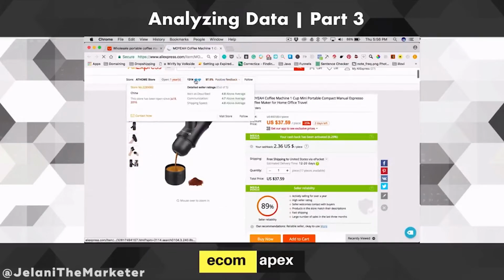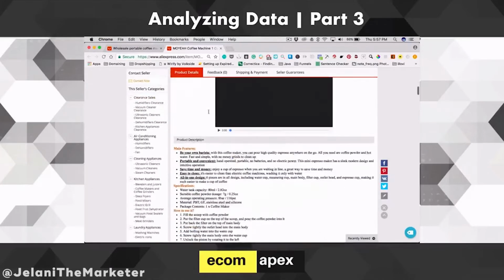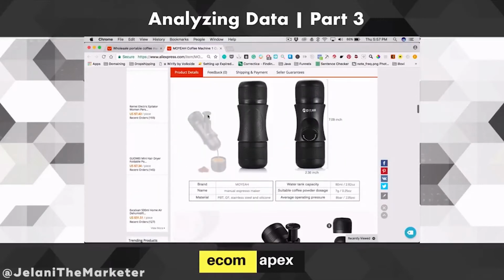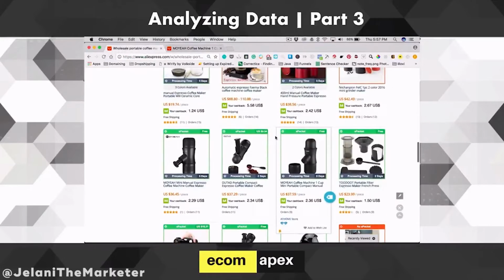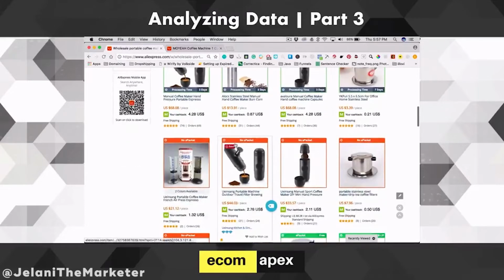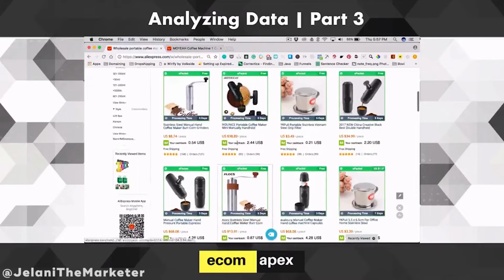They have a 97.5. They've been open for 1 year, so that kind of makes me a little weird about it. Let's go back. Let's see. And you see where it says no e-packet. We don't want that. We want e-packet, right? Only e-packet.